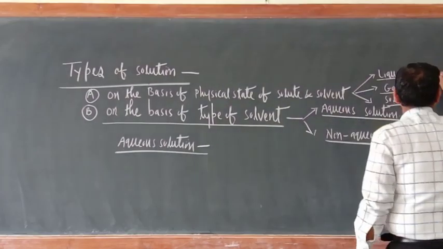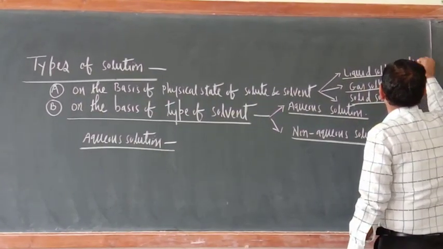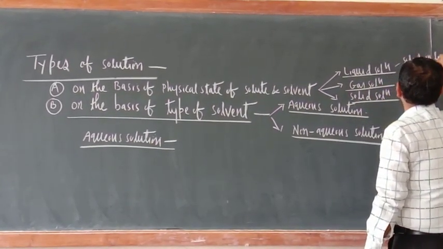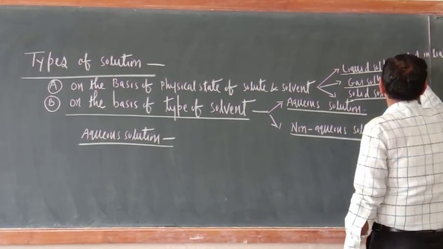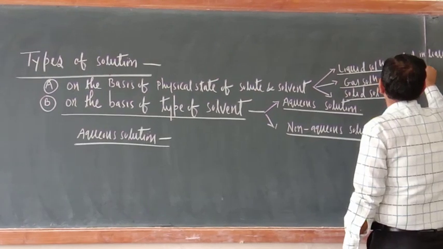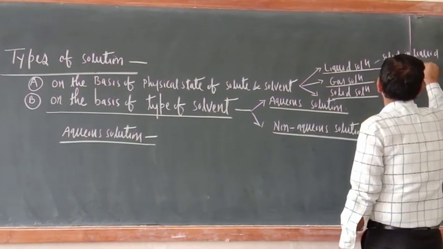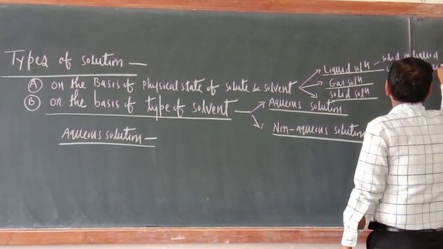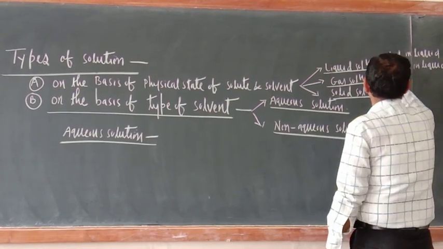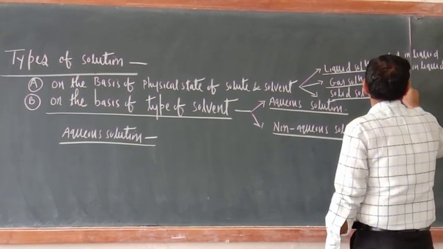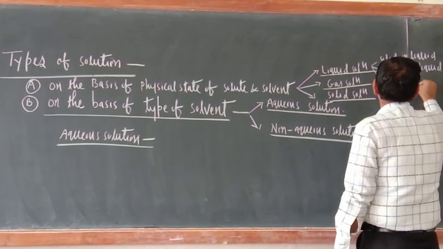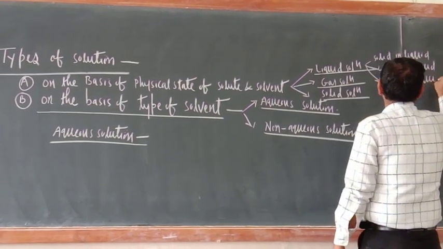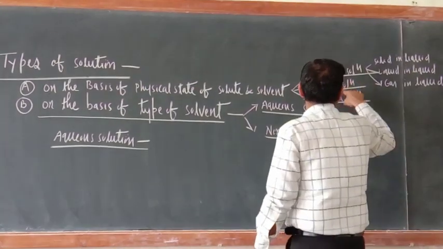Here you can write what is there? Solid in liquid. Then what is there? Liquid in liquid. Now we can write third type also. What is the third type? Gas in liquid. So like that you can write here also, in gas solution also.